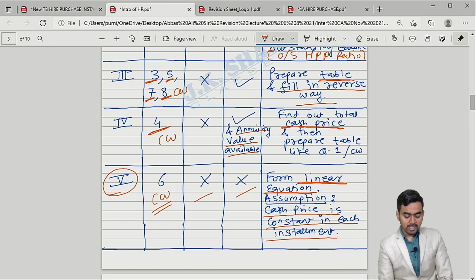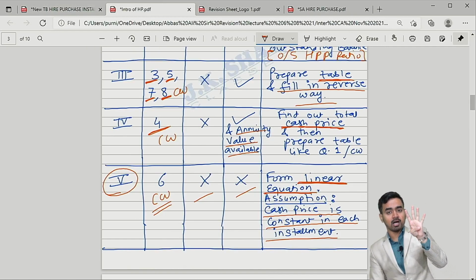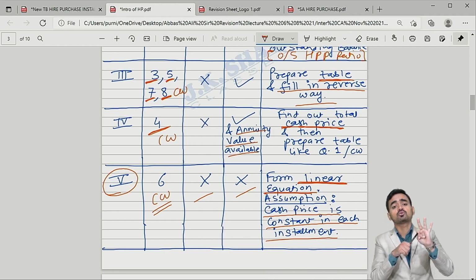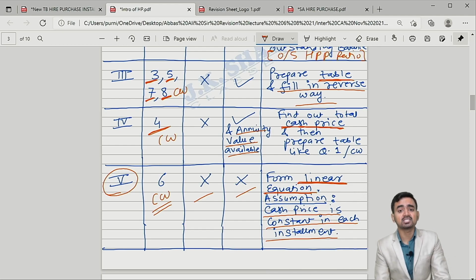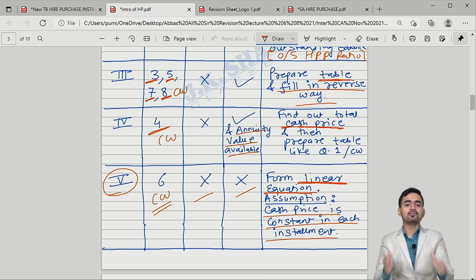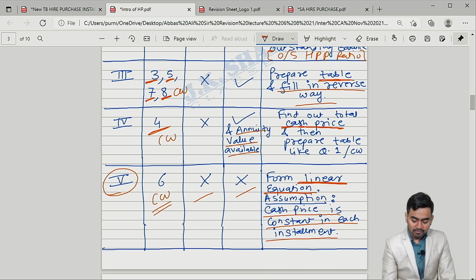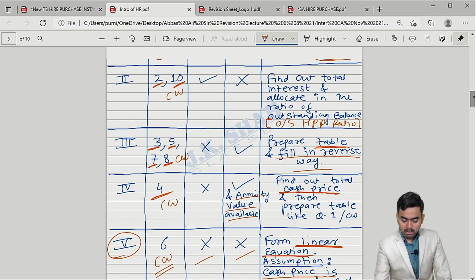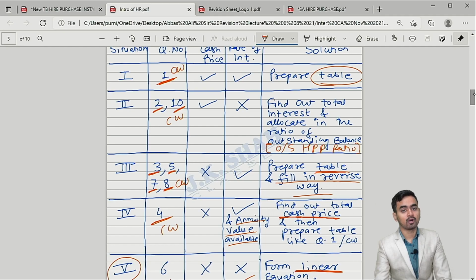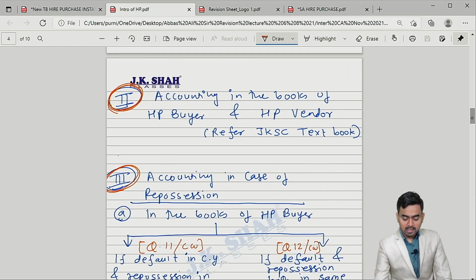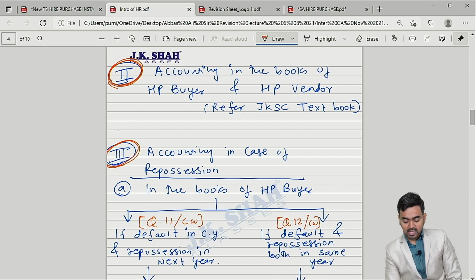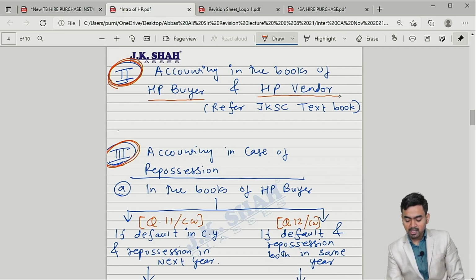So my dear students, out of 4 points in hire purchase, the first point is over, that is how to calculate interest included in each installment, and effectively I have given you the references as well, which you can refer before the exam, for these 5 situations. Now the next part of discussion is what? Accounting in case of HP buyer and HP vendor.